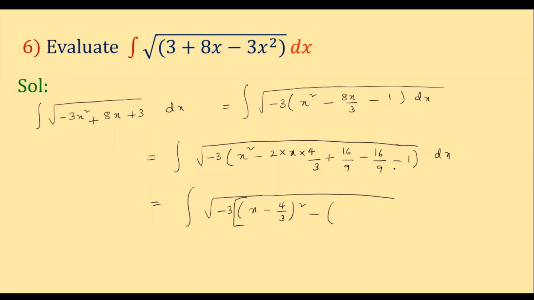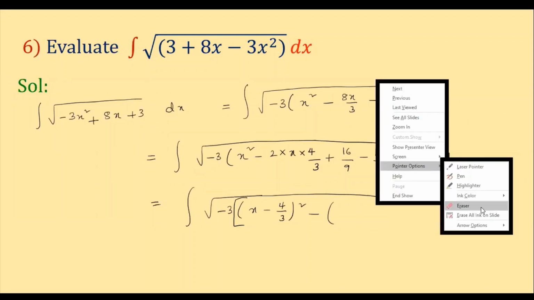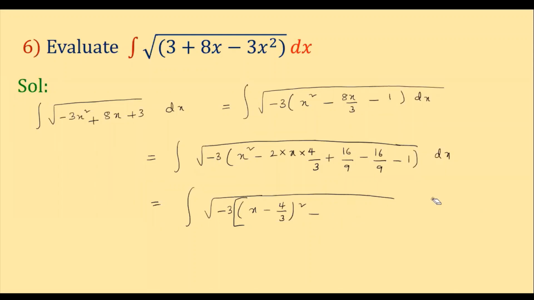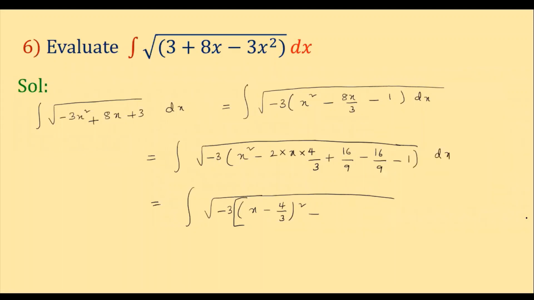Minus 16 minus 9 is minus 25. So minus 25 by 9 we get. So no need to write the bracket here, directly we can do it. So it is now minus 25 by 9 into dx.